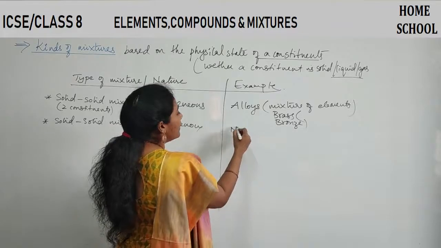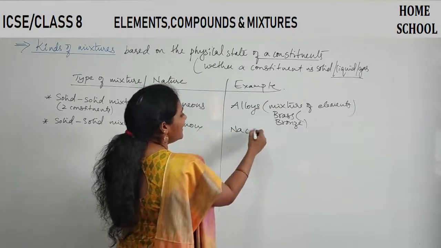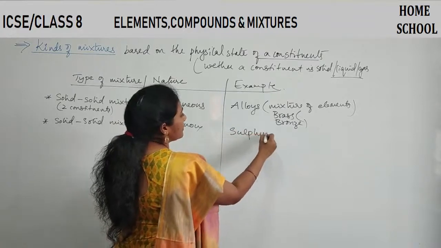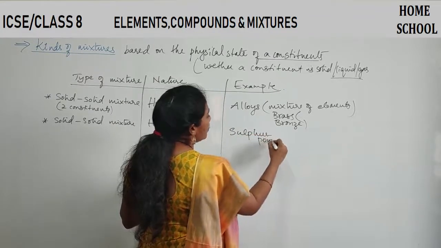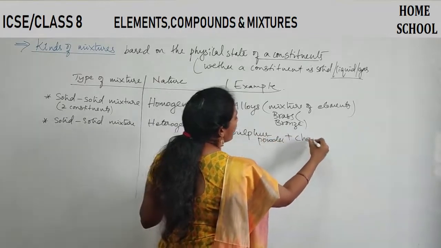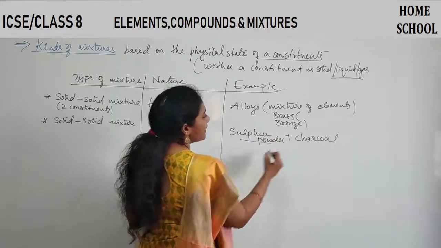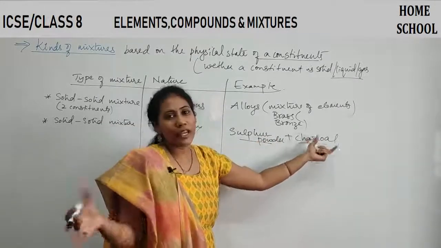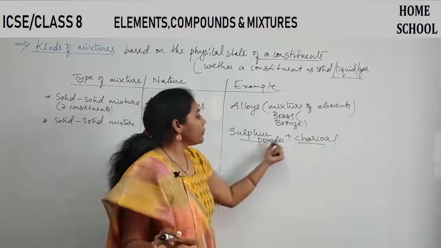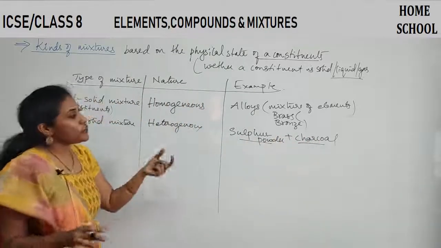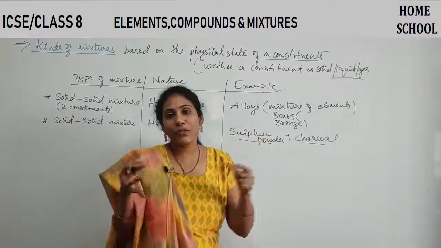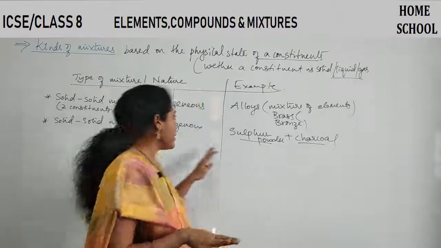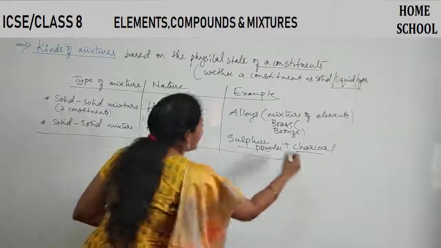You can think about sulfur powder with charcoal. This is one solid, this is another solid. This is one element, this is another. Charcoal in the sense that you will have carbon. Both of them are mixed and it is heterogeneous. That means they are not completely mixed with each other. They are not uniformly spread in the mixture. This is how you must write the types.